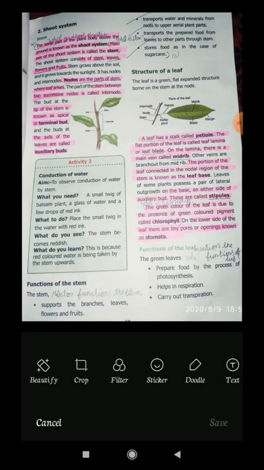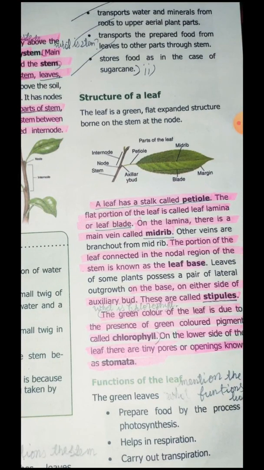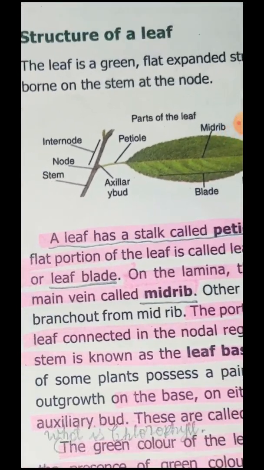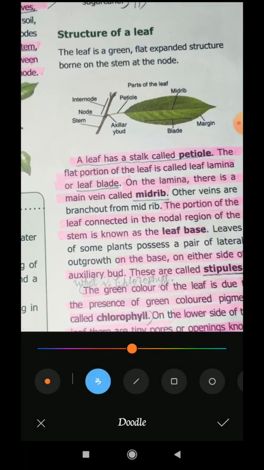Shall we see briefly? Yes. Next, a leaf has a stalk called the petiole. I already told, no? This is the petiole. The leaf has a stalk called the petiole.